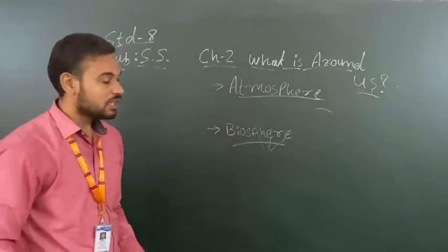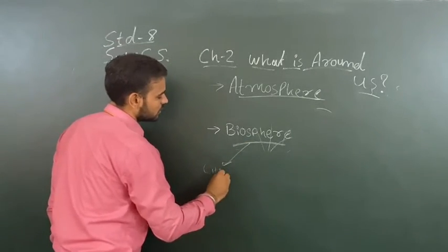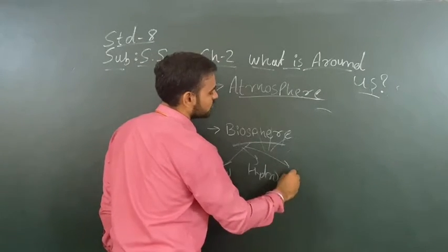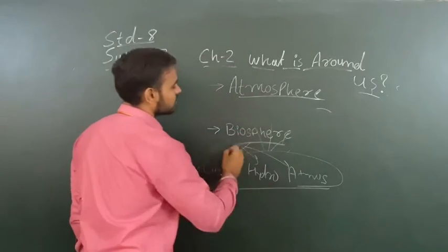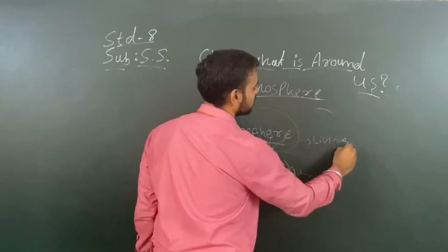Now, the biosphere. The biosphere is mainly the combination of the lithosphere, hydrosphere and atmosphere. And only the biosphere is the place where living things can survive, like life supporting.